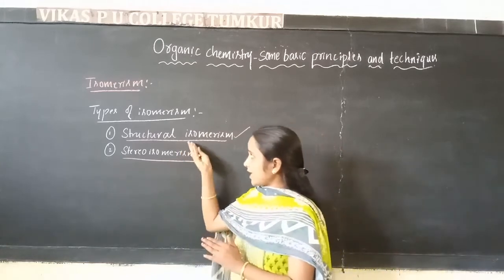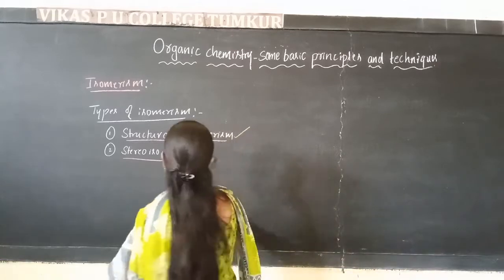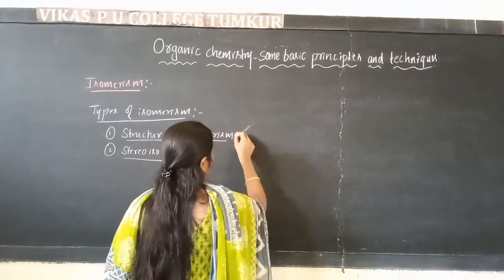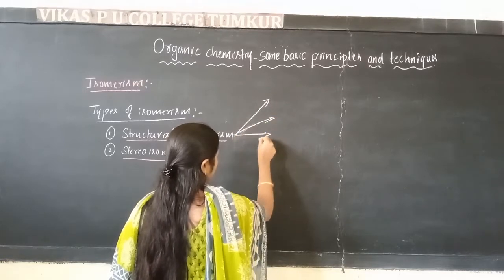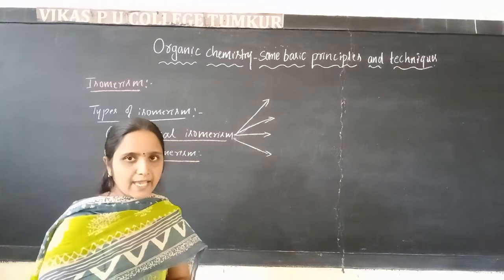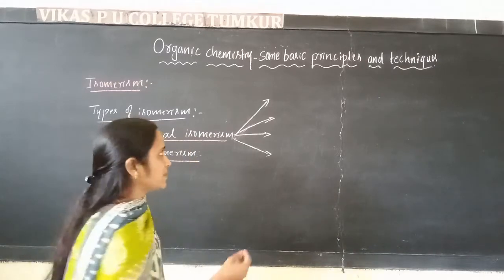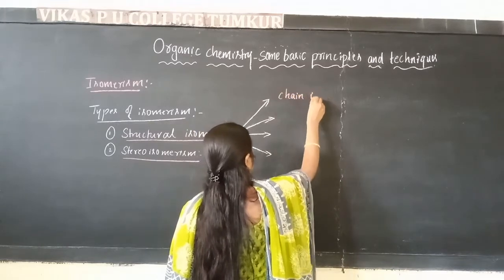This structural isomerism is further classified into four types. The first one is called chain isomerism.